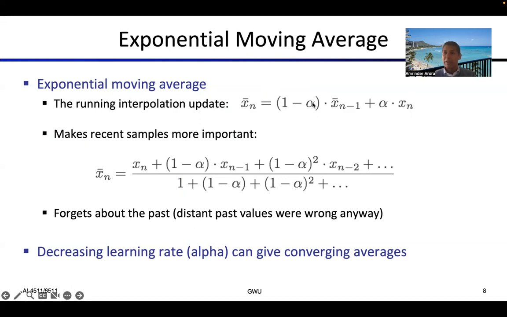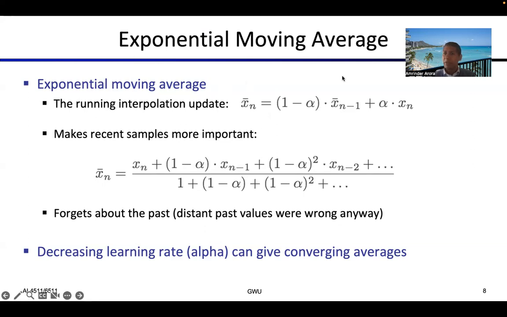For example, let's suppose alpha is 0.1. Then what this sentence is simply saying is that we take 90% of our previous value and 10% of the new value. So the new sample is going to contribute something, but it's not going to dominate the value itself. The previous estimate still plays a role. And over time, we can decrease the learning rate alpha here, so these values start to stabilize once we have improved our estimates quite a bit.